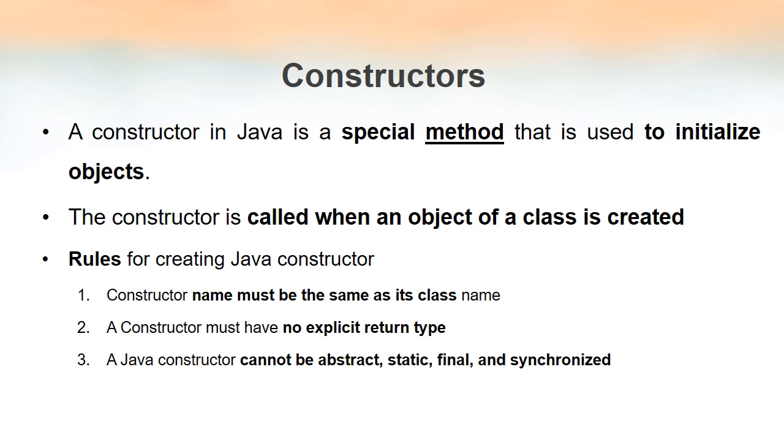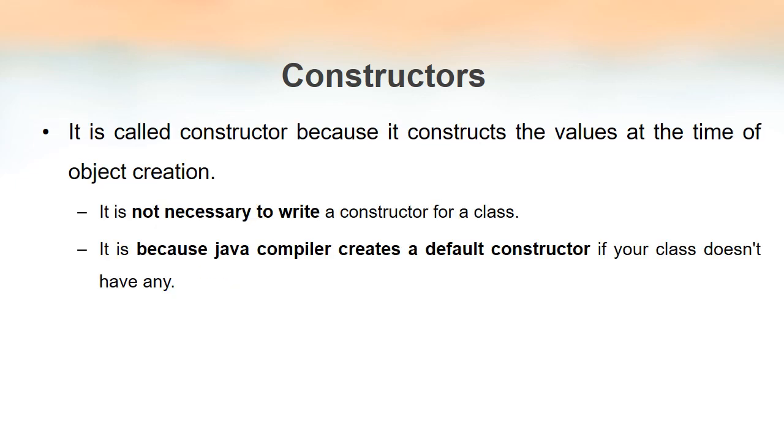Second rule is, we don't have to worry about the return type of a constructor, because we know that when we write methods, we have to think what that method is going to return. What shall we assign as the return type, whether it is a void or int or a float or double, something like that. Because return type is compulsory for methods, but in case of constructor, there is no need of return types. And even though constructor is a method, this is the third rule, even though it's a method, we don't have to use any of these keywords like abstract, static, final, synchronized.